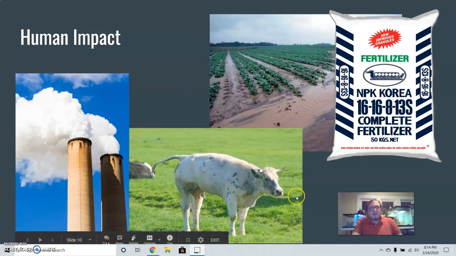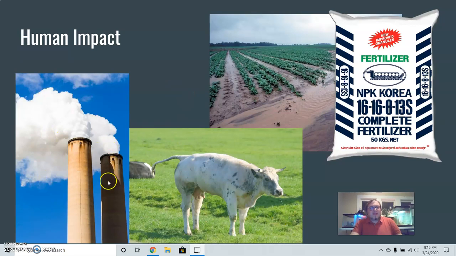Another thing that contributes a little bit more nitrogen than what our environment is normally used to, I have a cow here in the center, and obviously it looks like it's getting ready to go to the bathroom. When livestock produce waste, that waste has nitrogen present in it, and because we are growing lots and lots of livestock to feed lots and lots of people, there is more nitrogen in the environment from that waste than there normally would be as well. So that's another way that human impact, through the livestock that we raise, has raised the amount of nitrogen.